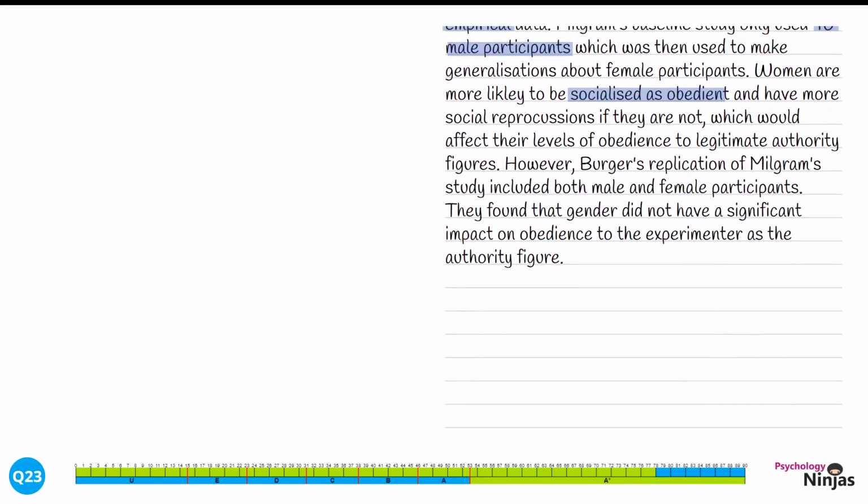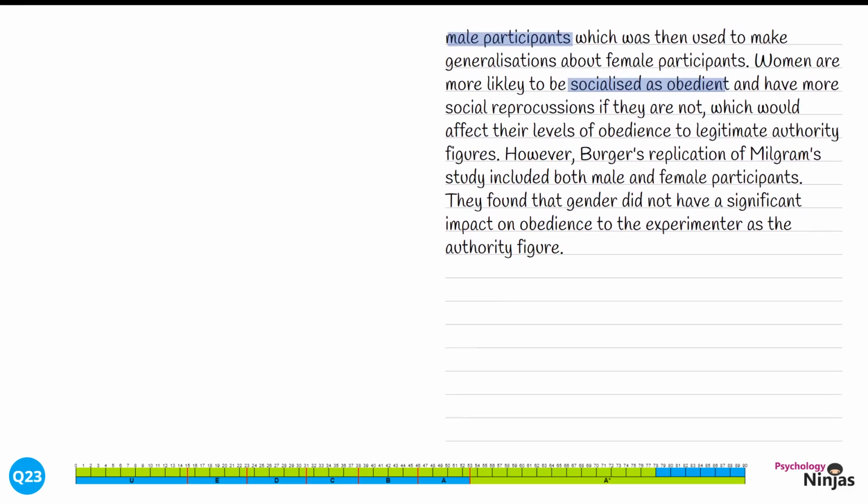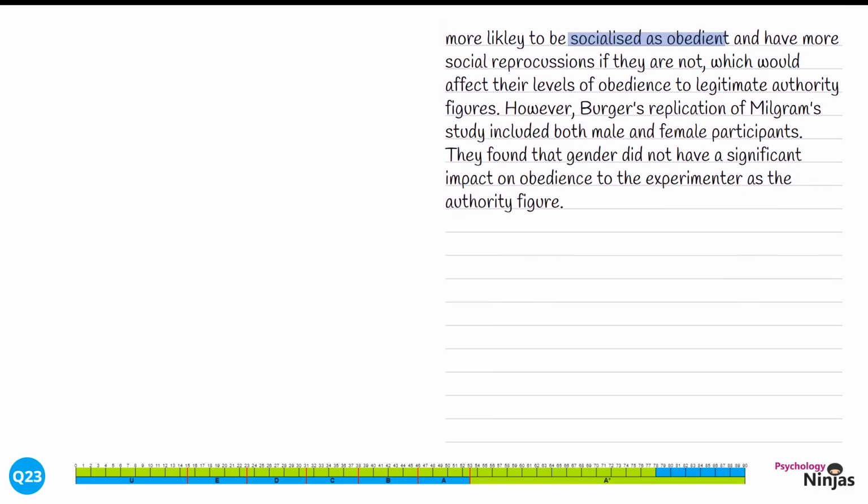However, Berger's replication of Milgram's study included both male and female participants. They found that gender did not have a significant impact on obedience to the experimenter as an authority figure. We've got specific findings from Berger's research here to show our psychological knowledge and that the androcentric sample from Milgram's original baseline doesn't actually have an impact on our understanding of obedience. It's time to link this back to our question and give a judgment.